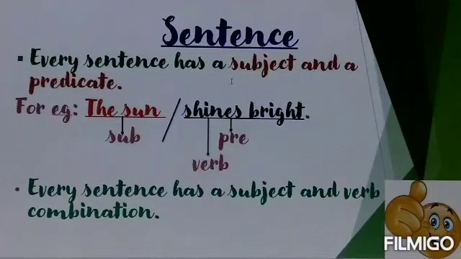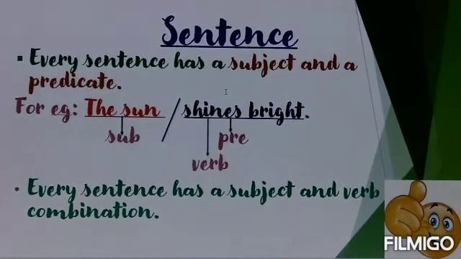And what we are saying about the subject becomes the predicate. Okay, in simple words, the saying part of the sentence is predicate and the naming part of the sentence is subject. So here, what is predicate? Shines bright is your predicate because I am talking about the sun. I am saying that it shines bright. So, when I am talking about predicate, the word shines is your verb. Okay, and the bright is the additional word. Okay, so predicate consists of verb and the other part of the sentence.